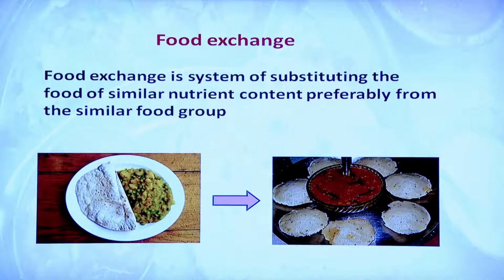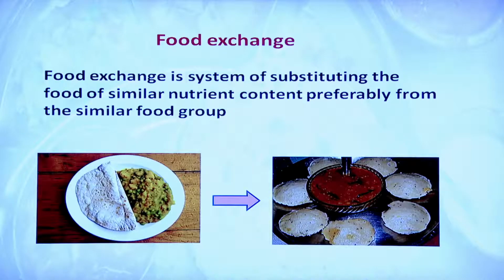One picture shows simple dal and chapati, and if someone does not like that at a particular time, then some other food preparation can also be eaten, like idli and sambar. That also includes rice, that means cereals, and sambar, that also includes pulses.